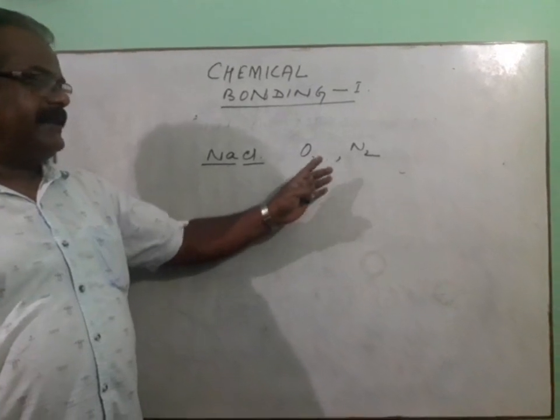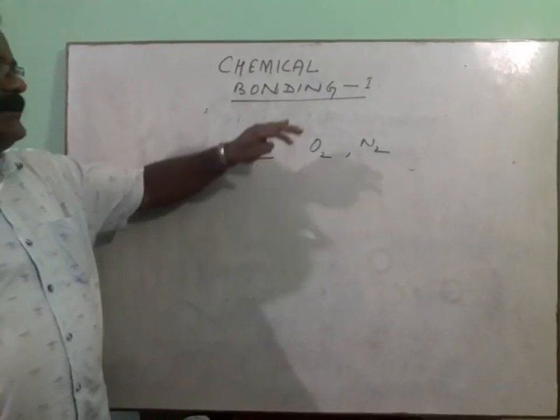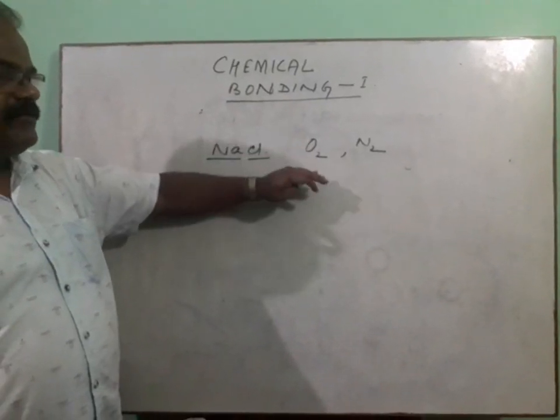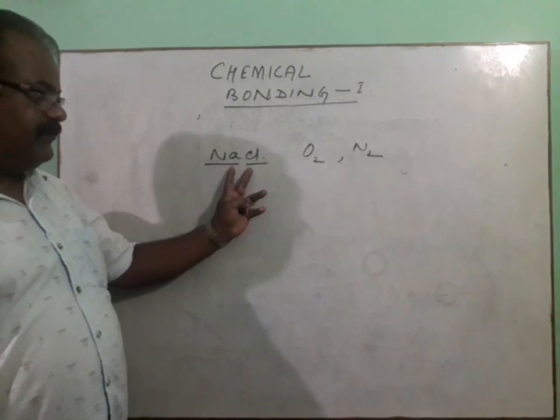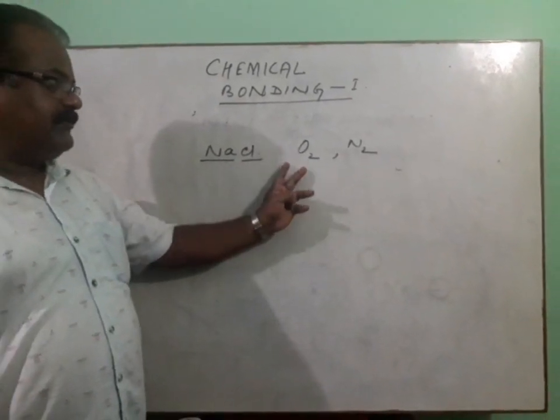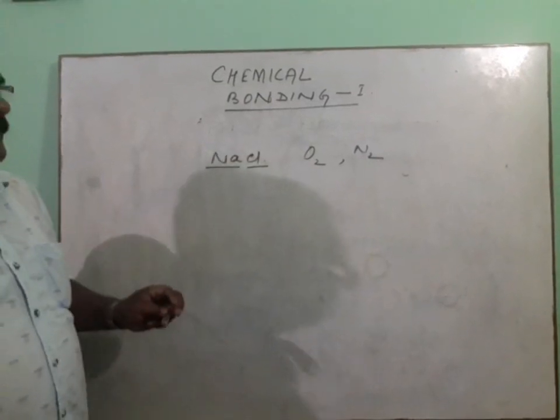As a result, they exist independently in the molecular form. Today we will discuss the electrostatic force which exists between sodium atom and chlorine atom to give sodium chloride, oxygen molecules, nitrogen molecules, etc., which is otherwise known as chemical bond.